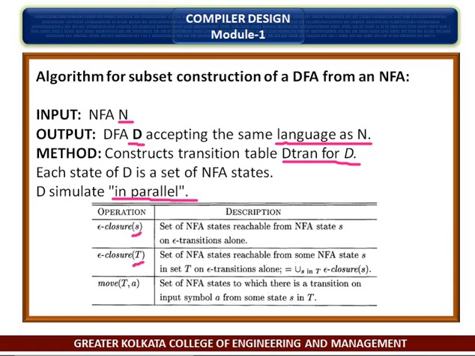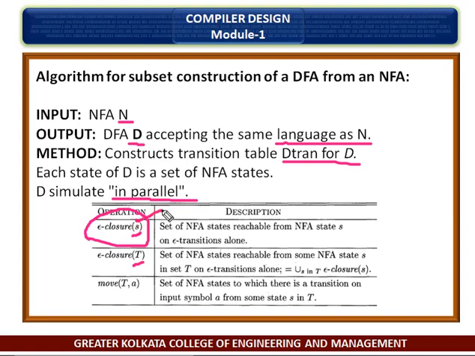We must explore those states that N can be in after seeing some input string. As a basis, before reading the first input symbol, N can be in any of the states of epsilon-closure(s0), where s0 is its start state.